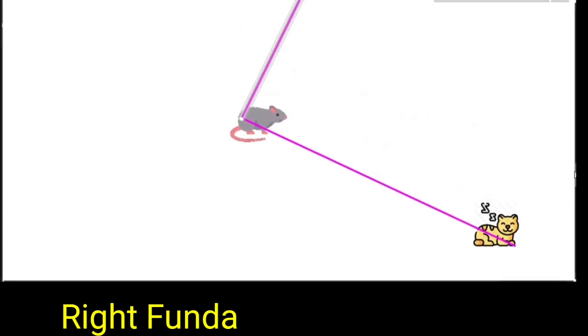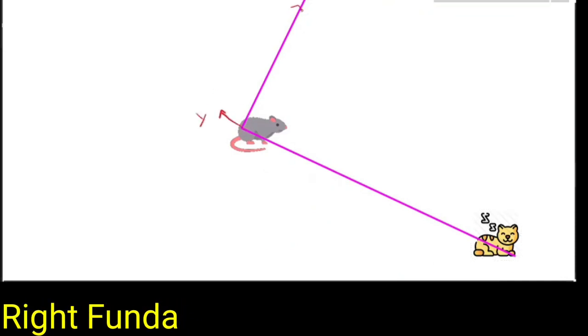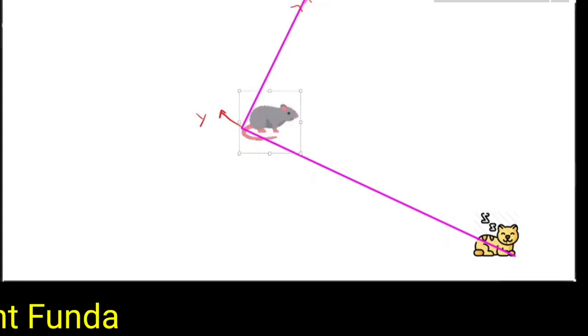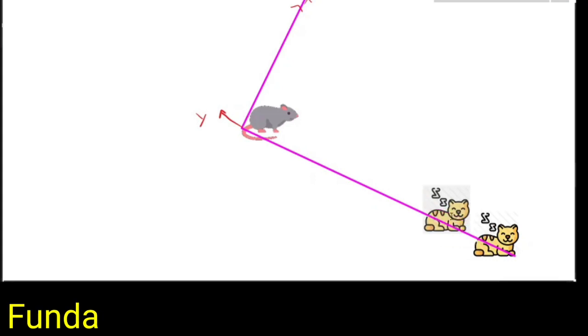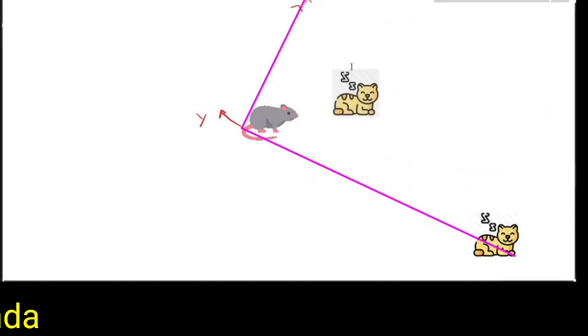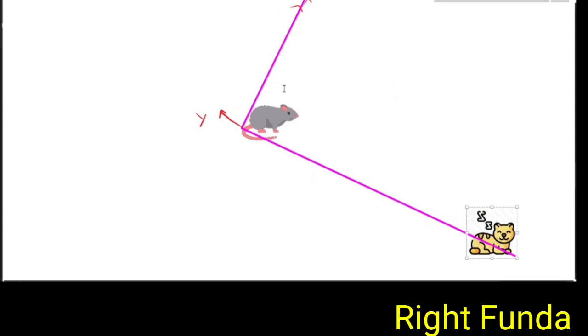So in this situation, suppose Tom is here, Jerry will be here. Suppose I take this as the y-axis, and this is my x-axis here. Tom will be going from here to here like this, and Jerry will initially start moving like this, but gradually will change direction, and Tom will go and catch hold of Jerry. So we have taken one x-axis and one y-axis. The line joining the initial positions is the y-axis, and the direction in which Jerry is going is the x-axis, because the question gives that Jerry is moving in a direction perpendicular to the line joining the initial positions of Tom and Jerry.